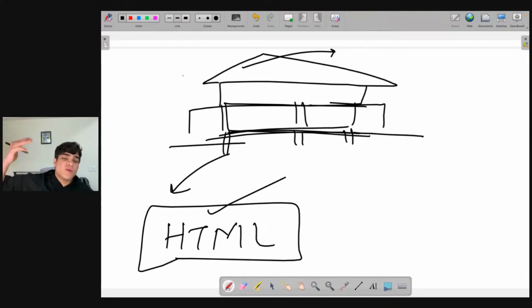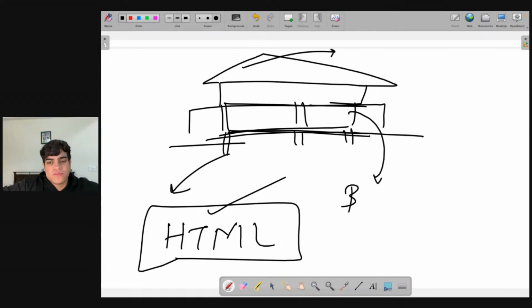What kind of ceiling do you want? Do you want a false ceiling? Do you want a plastered ceiling? Do you want a ceiling with embroidery done on it, right? So that part comes to the beautification part.